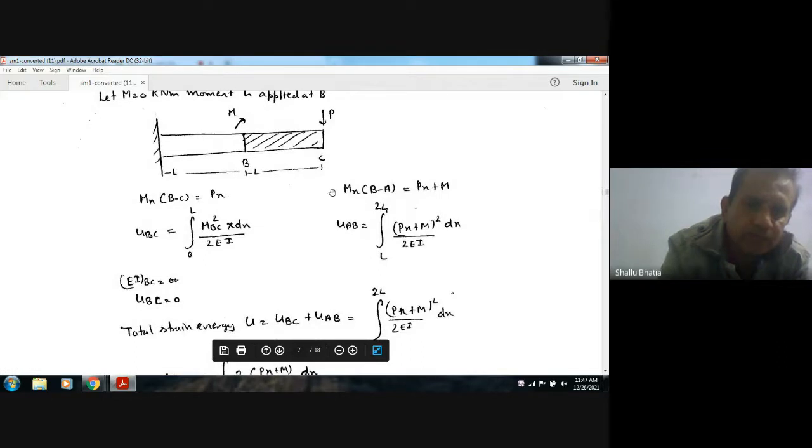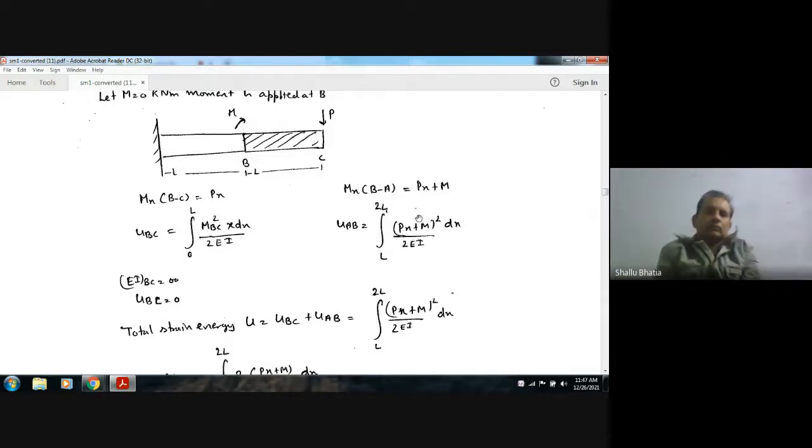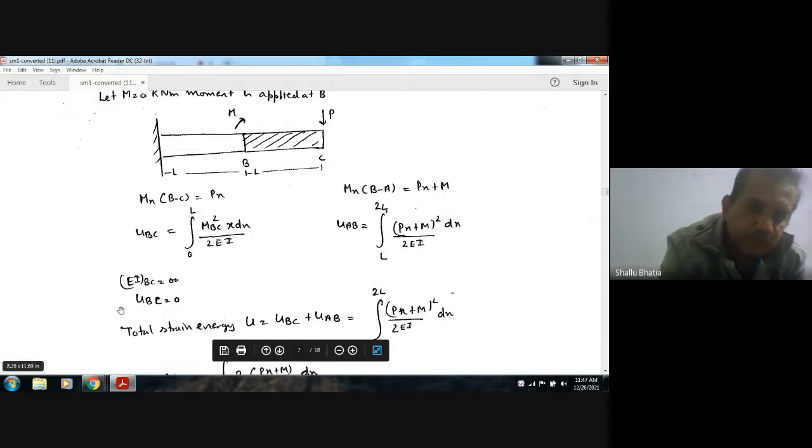Now similarly, for the portion AB, the bending moment is Px plus M. So UAB, the strain energy, will be equal to Px plus M whole square divided by 2EI, putting a limit 0 to L. So this is the strain energy. Because this is 0, the total strain energy is equal to this.